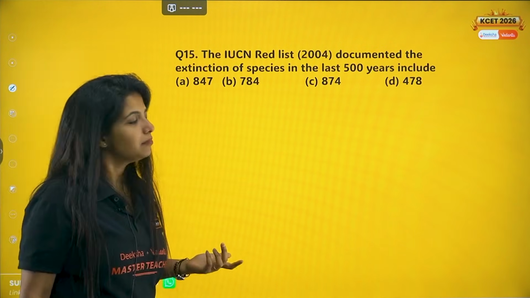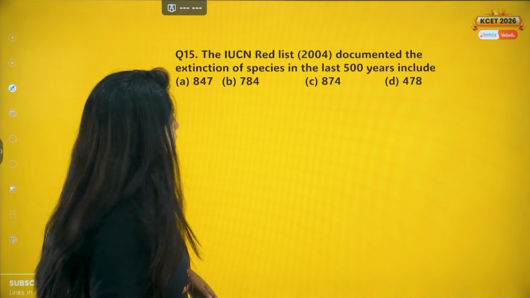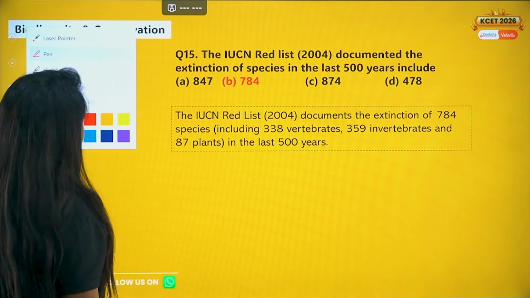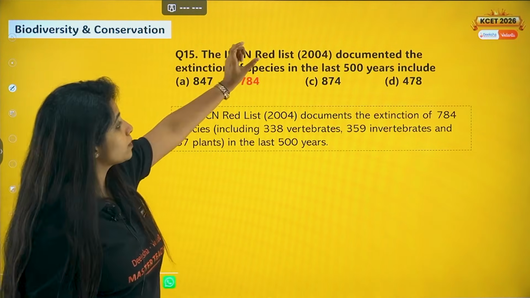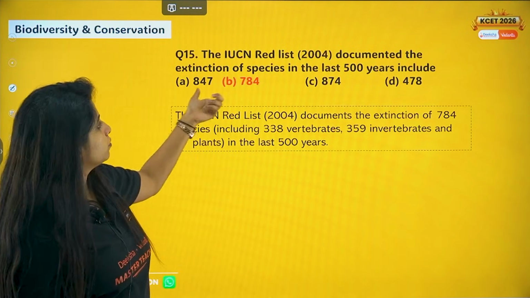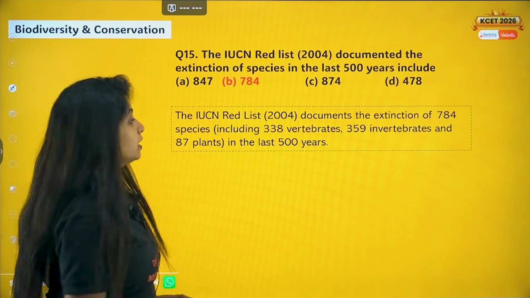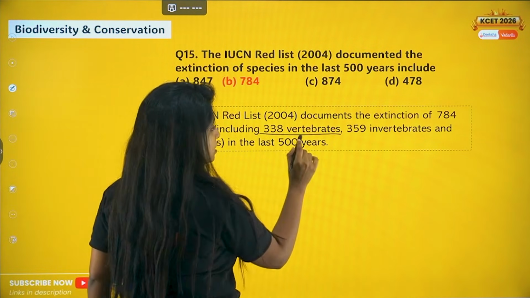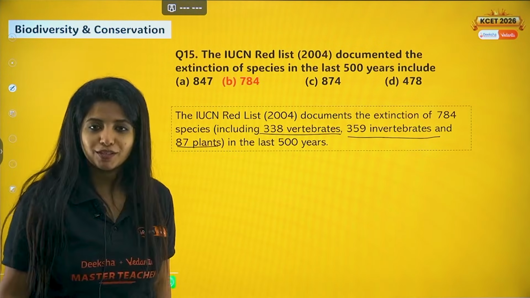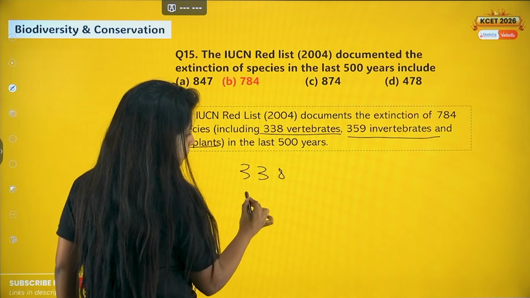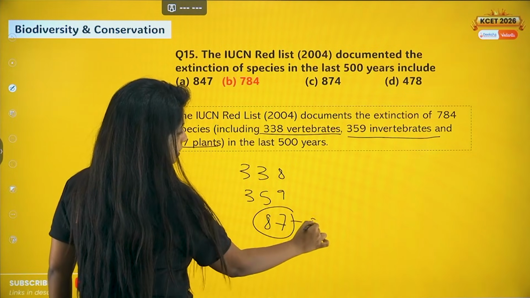These type of questions have come, and even though this can be traumatizing, because for me it's very difficult to remember the numbers like that, still, my dear children, we will try to do so. The IUCN Red List 2004 documented the extinction of species in the last 500 years. It includes 784 species, in which 338 are vertebrates, 359 are invertebrates, and 87 are plants. You need to remember the numbers also.